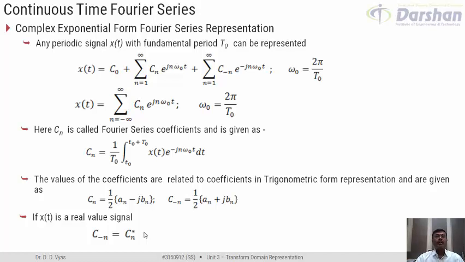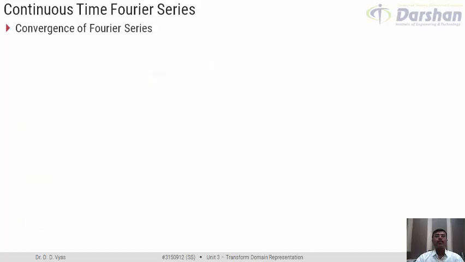Now before we conclude this online session, let us discuss one important concept, which is the convergence of Fourier series. We are aware that when we discussed Laplace transform and Z transform, we were conscious about whether the transform that we calculate is finite or infinite. And we have stated that Laplace transform and Z transform only exist in ROCs, that is region of convergence.